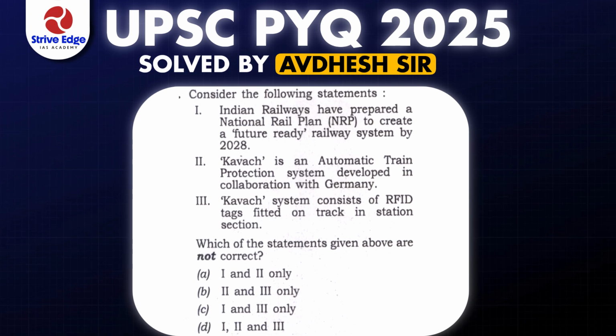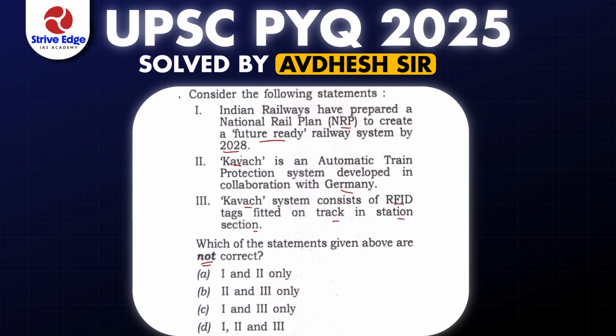Let's see this question of Prelims 2025. It's a very important question. The first statement says Indian Railways have prepared a National Rail Plan to create a future-ready railway system by 2028. The second statement says Kavach is an automatic train protection system which has been developed in collaboration with Germany. And the third statement says the Kavach system consists of RFID tags which are fitted on the tracks in the railway section. The question asks which of the following statements are not correct.